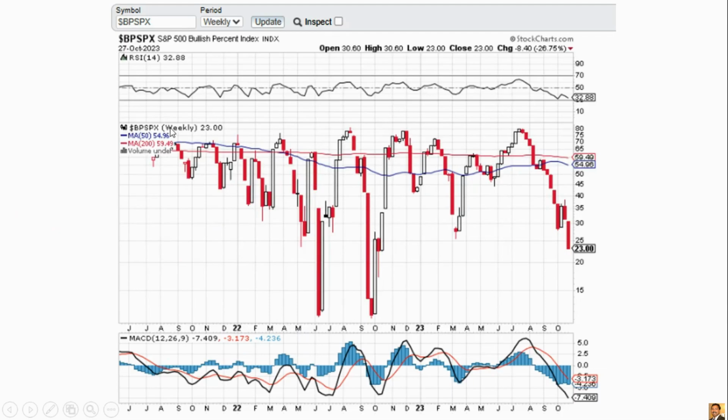And this is the bullish percent of the SPX. We can clearly see it's a very big drawdown, even lower than the March.